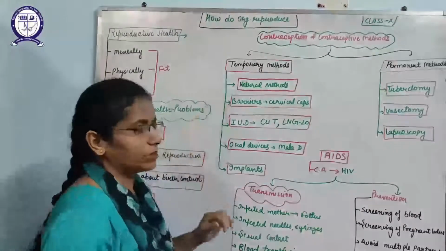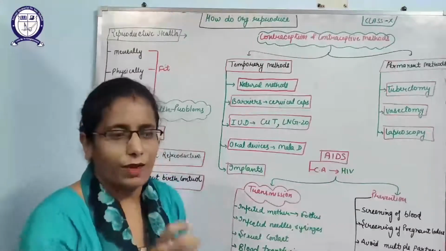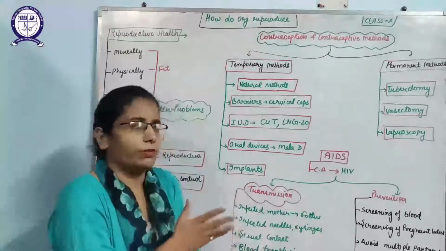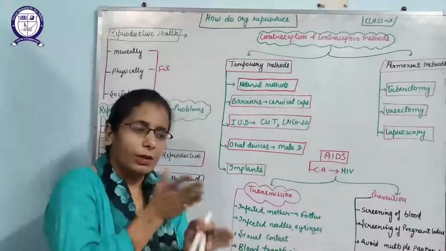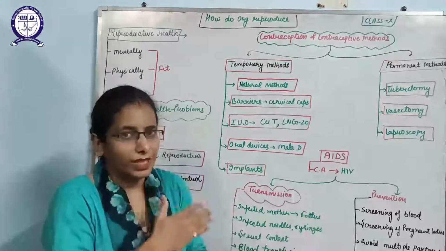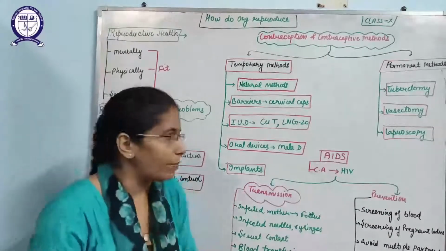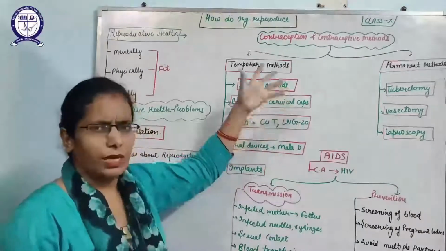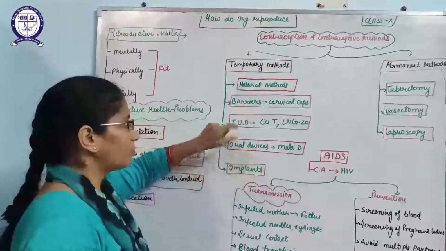Second is the barrier methods. Barrier methods include all those devices that come in between the gametes. That means they will come in between and avoid the contact of the gametes. Examples are cervical caps and condoms also.